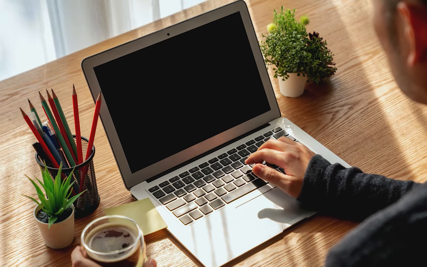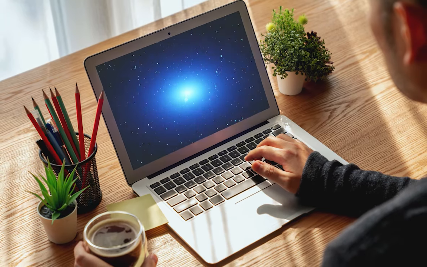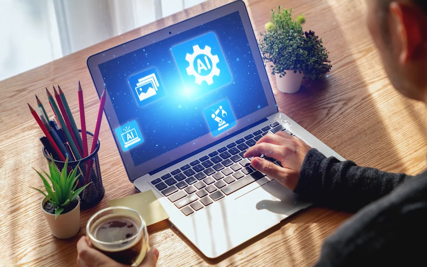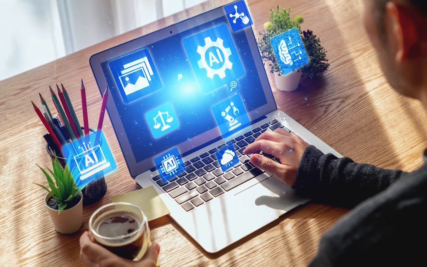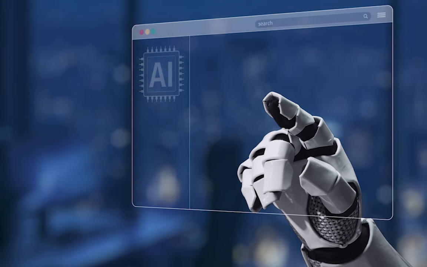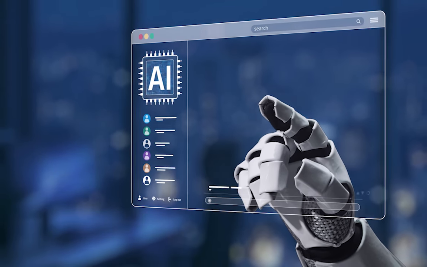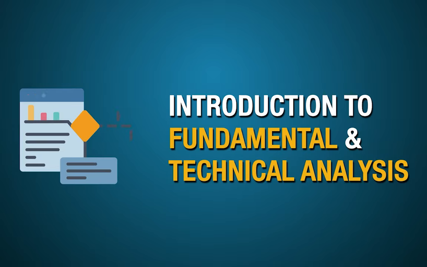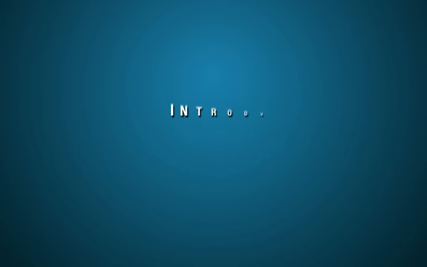If you know what the flow of investment means, like how to select the right quality stock, forensic analysis, equity analysis, you need to know the entire flow. Once you know the flow, you can automate things through AI. Today we're going to talk about the introduction to fundamental and technical analysis using AI, and the basic to advanced writing style of a prompt.